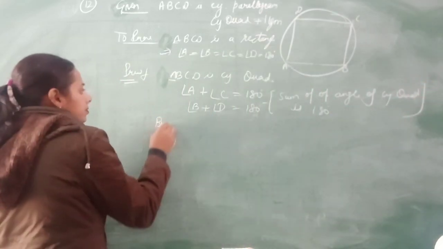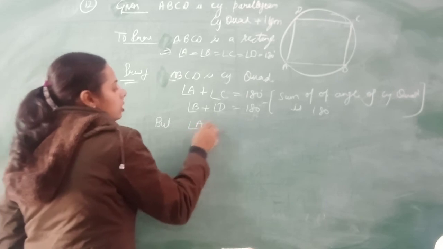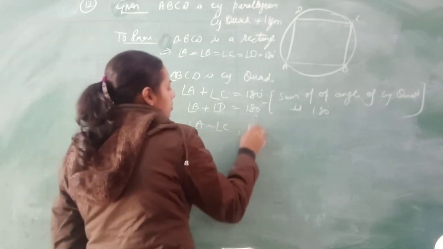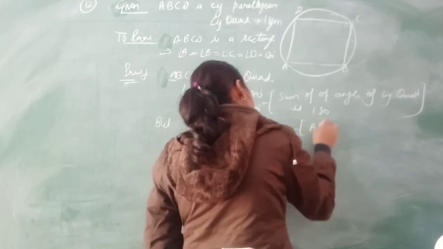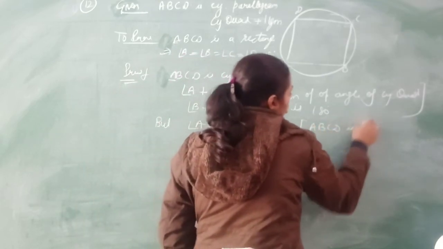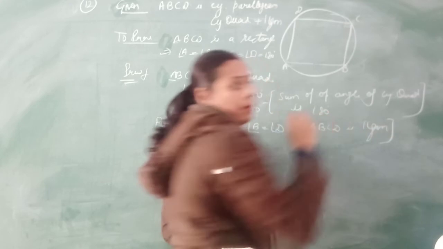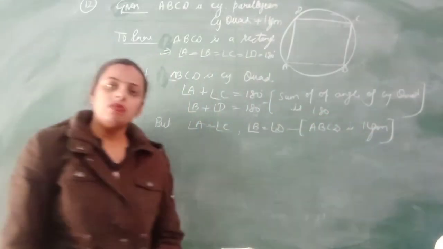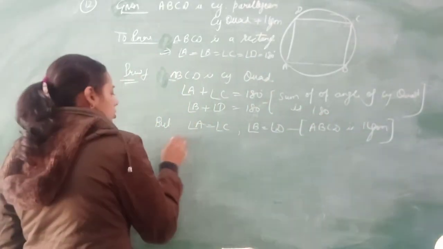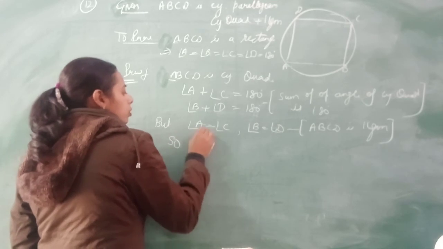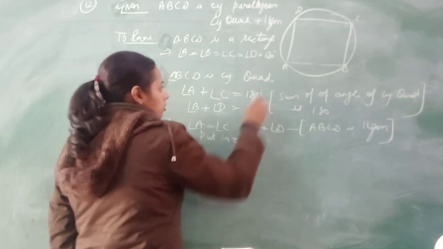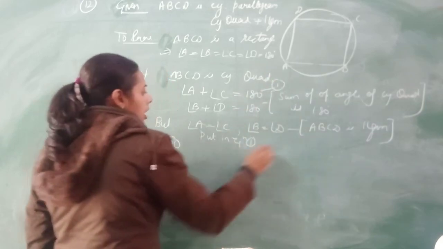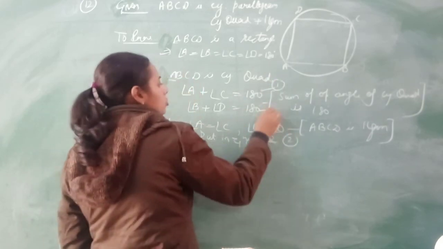But angle A is equal to angle C and angle B is equal to angle D, because ABCD is also a parallelogram, and in a parallelogram opposite angles are equal. So put this in equation 1 and equation 2.